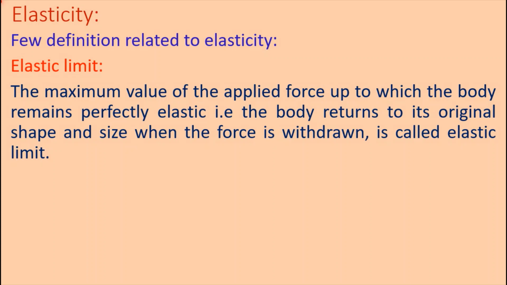Therefore, the body cannot regain its original shape and size after removing the deforming force. This maximum value of the applied force is called the elastic limit.